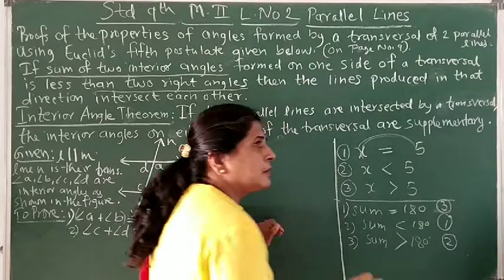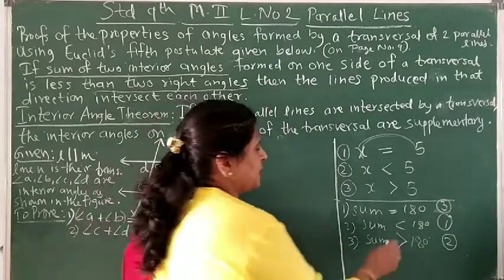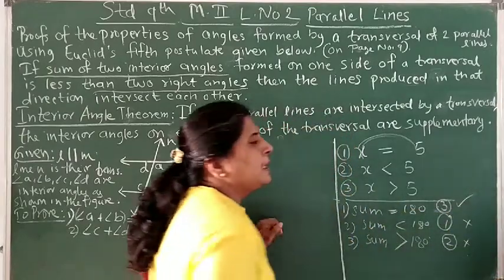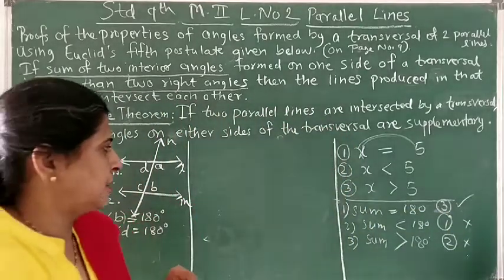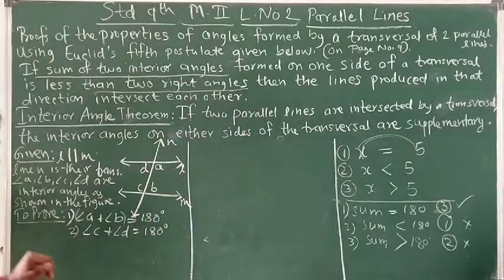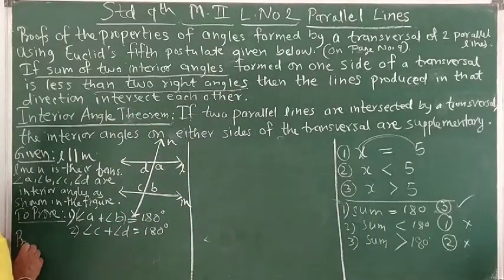So we will eliminate the wrong assumptions, and that's why the remaining one is going to be the correct assumption, the correct situation. So we are going to follow this approach. So we can start writing that proof part. Okay.